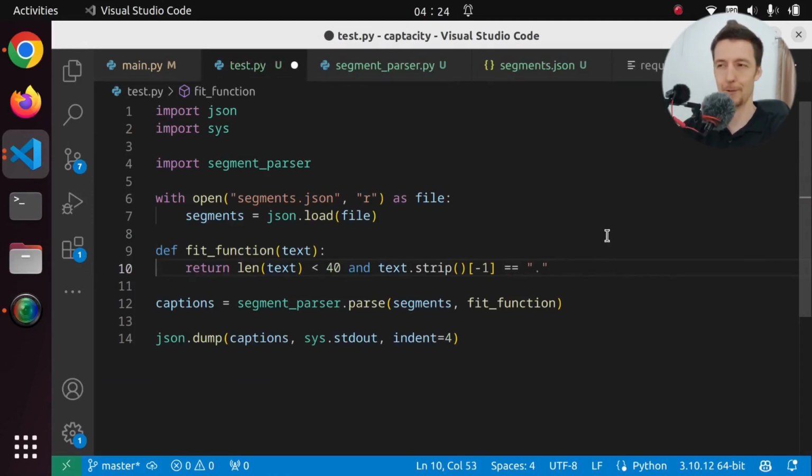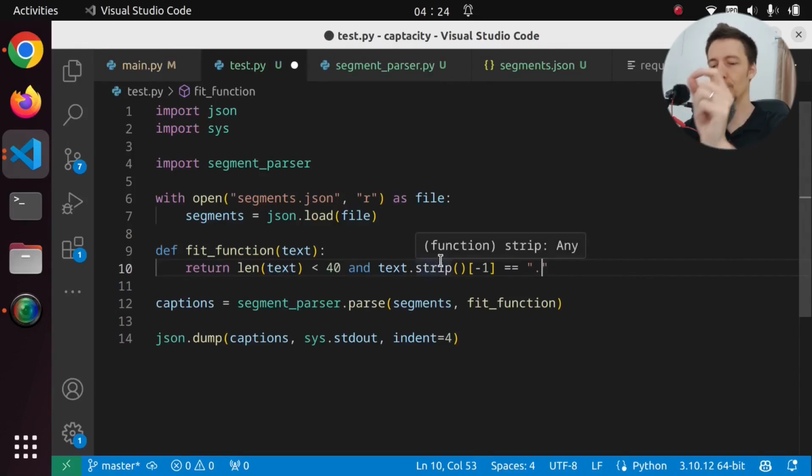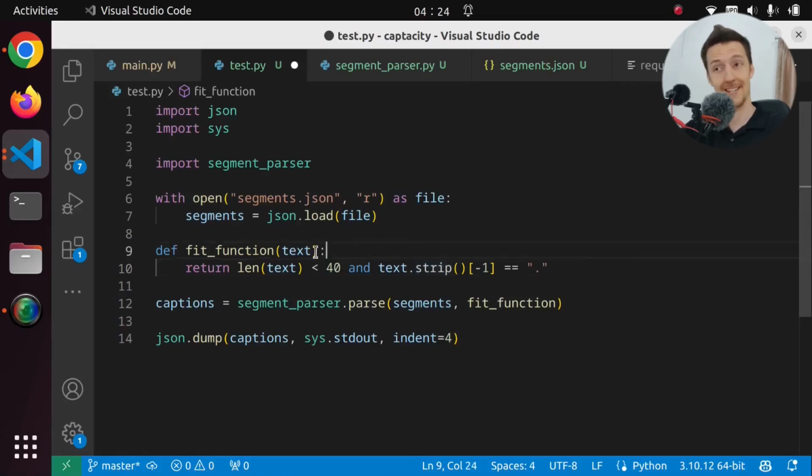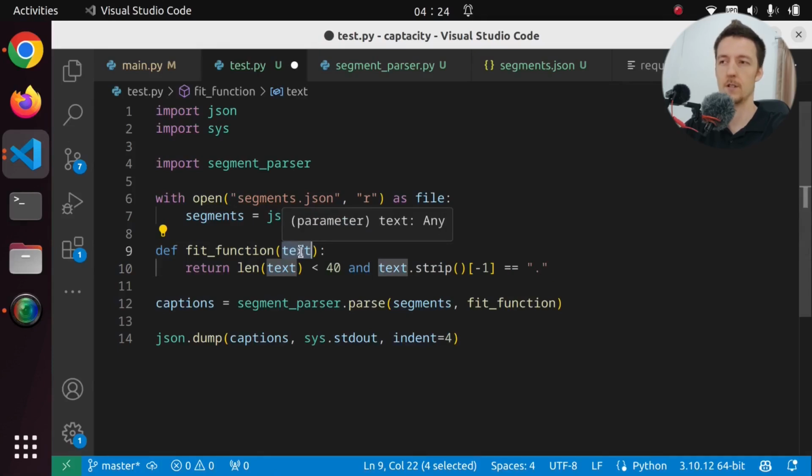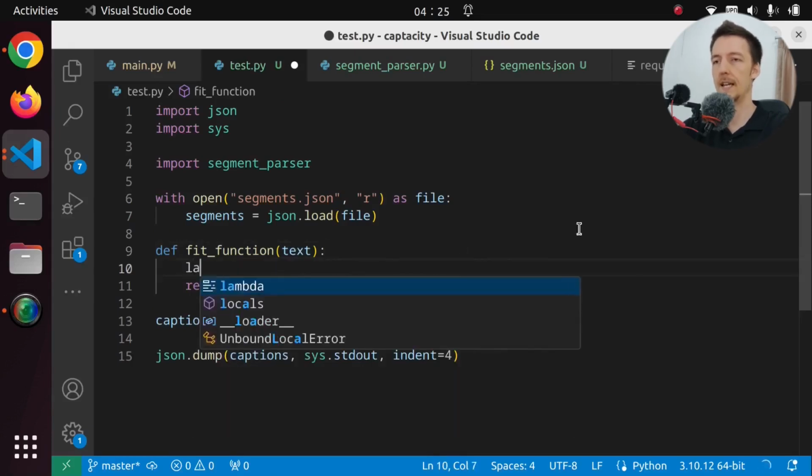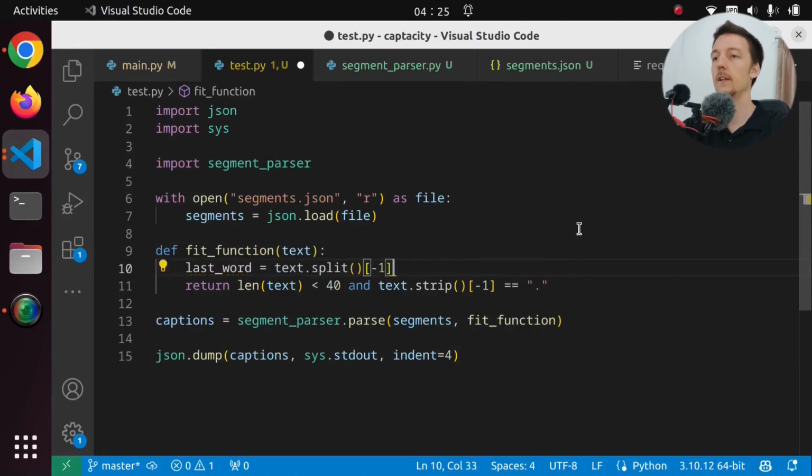But that's not really what we want to do, because then it will not put the last word of the sentence in. We have to say that if the previous word ended with a period. So I guess we do have to pass in the text here, or the separate words. Now we could split it with the space, but does it always work like that? I guess it does. So we can say that the last word is that, but we don't want the last word, we want the next to last word. So this is -2.